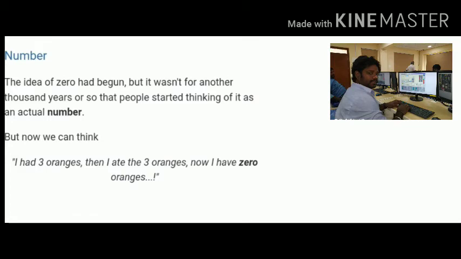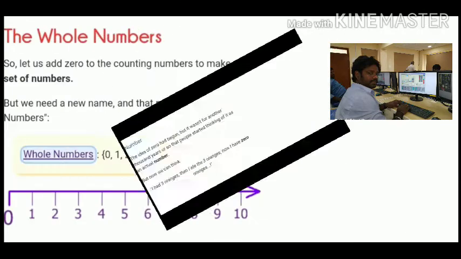The idea of 0 had begun, but it wasn't for another 1000 years or so that people started thinking of it as an actual number. For example, I had 3 oranges, then I gave away 3 oranges, then I have 0 oranges.